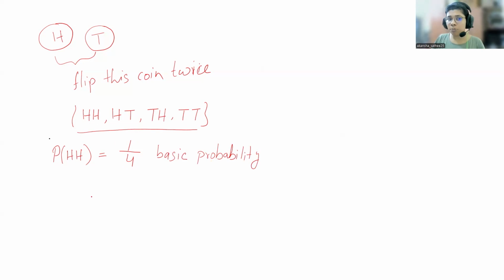But what is conditional probability? Assume that some extra information is already there. Let's say somebody told you that, given that the first coin lands on heads, because you are tossing the coin twice, so somebody has already given you the information that in the first flip you already got heads.